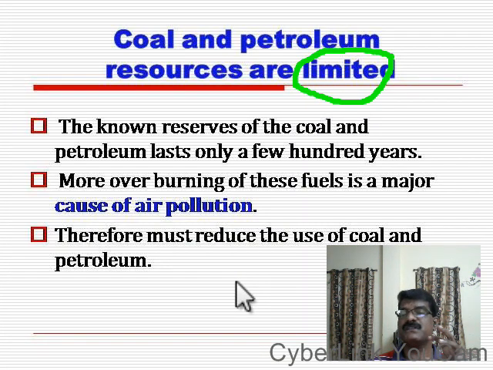Why must we reduce the use of coal and petroleum? The first thing is that it is an exhaustible natural resource, available only in limited quantity. The second reason, by burning coal and petroleum, it releases a lot of carbon dioxide. Carbon dioxide is a greenhouse gas that leads to global warming, which is the third reason. Carbon dioxide also pollutes our air and that leads to acid rain. Because of this, we must reduce the use of coal and petroleum.